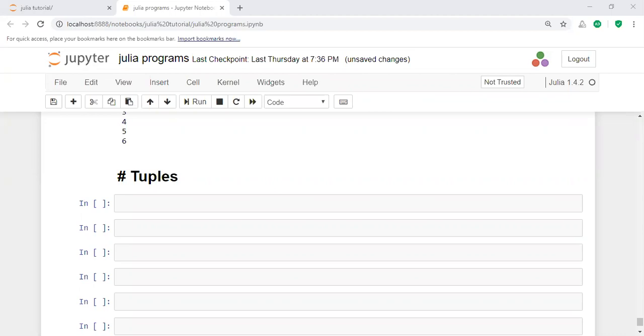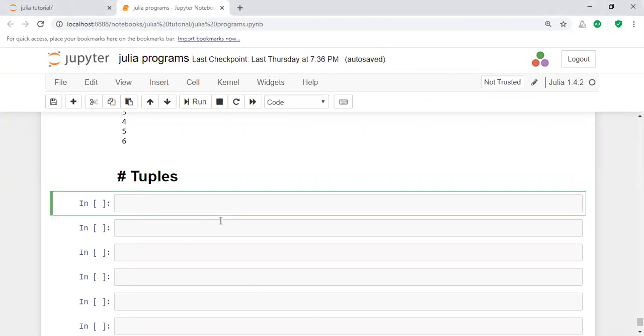For example, in an array, the elements are all of the same meaning. That means homogeneous elements. But the elements in a tuple have different meanings. That's why these are called heterogeneous elements. How can you declare the tuple? The tuple is just like an array structure, and you represent the tuple like an array.